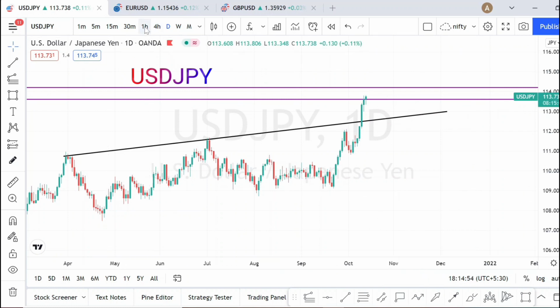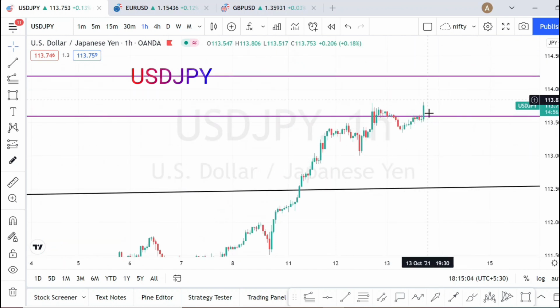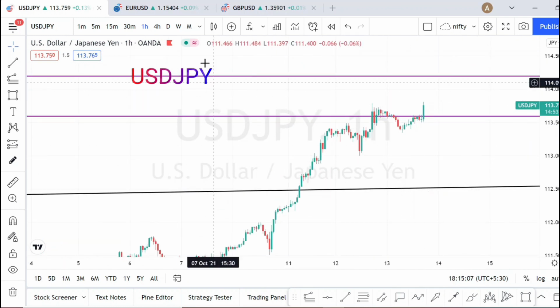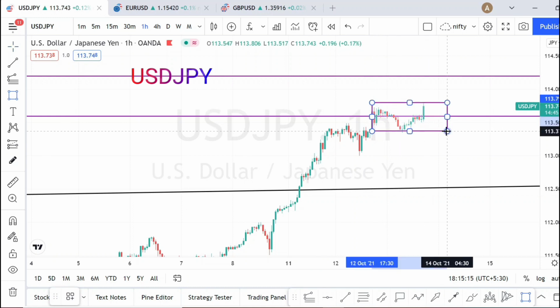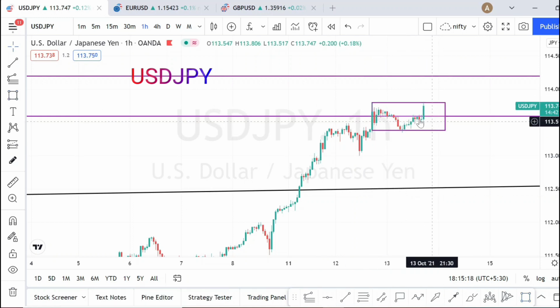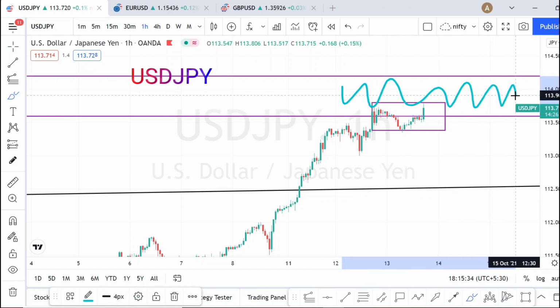Let us do the analysis in hourly time frame. So in hourly time frame, we can clearly notice it is trying to break this resistance area, which is from monthly time frame. But we can also notice that earlier also it has tried to break this area, and some consolidation happened here. And now also it is trying to break it because there is some news in US dollar. So candlesticks are moving now. This whole area is going to be acting as a strong resistance area for US dollar JPY, because this is a monthly resistance area. It will take some time to break this area.